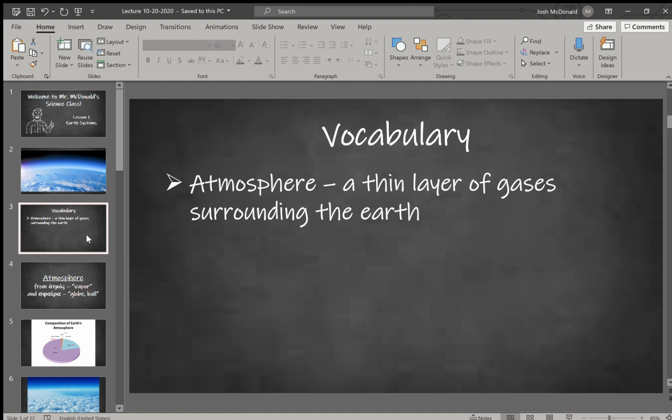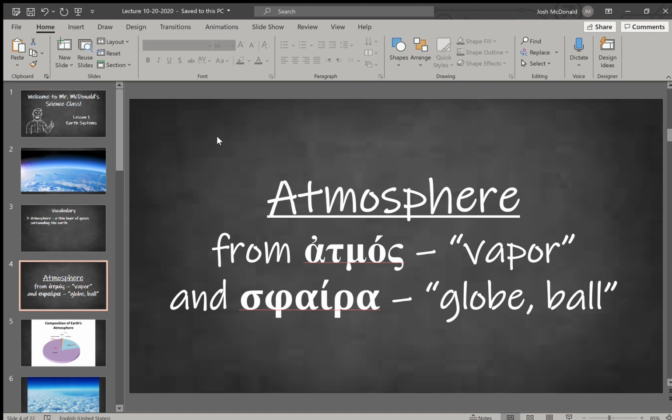We'll get into some of the makeup of it shortly, but I want you to know what the word atmosphere means. If you remember, we talked about the origin of the suffix sphere, and we looked at biosphere. Let's look at the makeup of the word atmosphere. It comes from the Greek word atmos, meaning vapor, and sphaira, meaning globe or ball. So it's a literal ball or globe of vapor. So this one is a literal sphere.